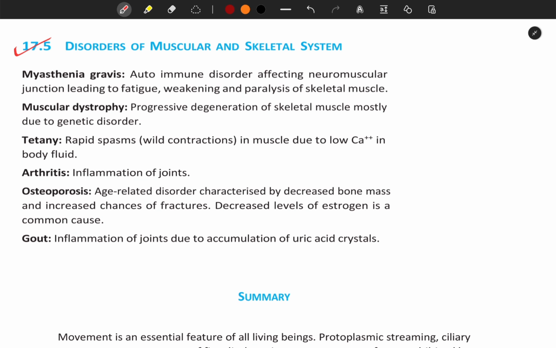Arthritis: inflammation of joints. Osteoporosis: age-related disorder characterized by decreased bone mass and increased chances of fractures. Decreased level of estrogen is a common cause. Gout: inflammation of joints due to accumulation of uric acid crystals.